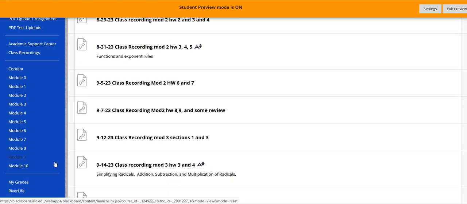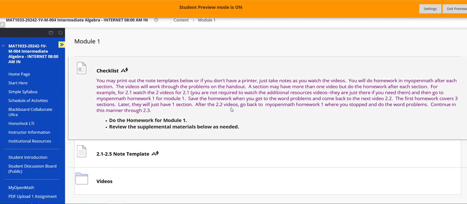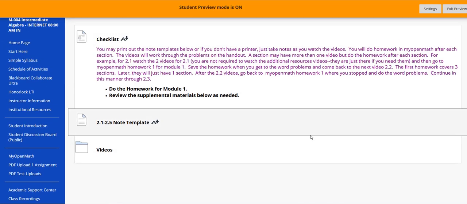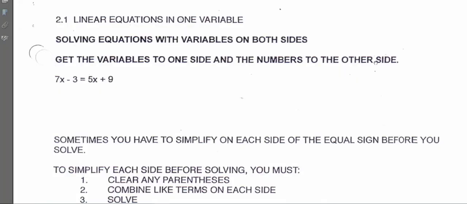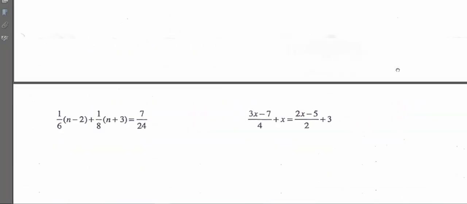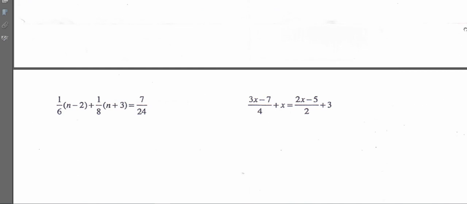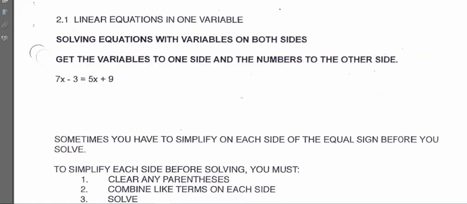Then here are your modules. In the modules, this is where you'll find your note templates. You can print these out, or you can just take your notes on paper. They match the videos. If you're able to print, you would click this piece up here so that you can print it, and then it will give you a PDF file that you can print out. Those are the same problems I'm going to go over on the video. If you prefer just to take your notes in a notebook, that's also fine. I think the note templates help a lot. I wish we could just sell them to you cheap in the bookstore, but that hasn't worked out yet.